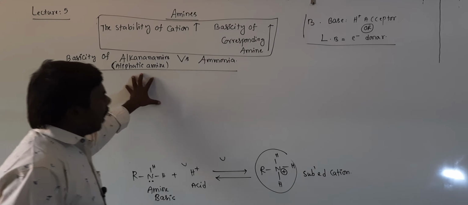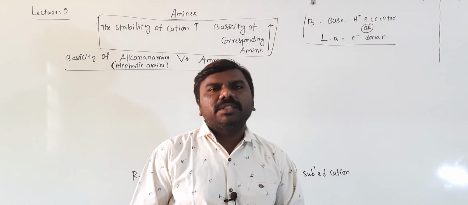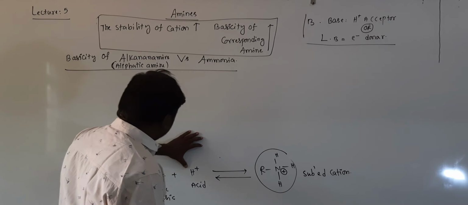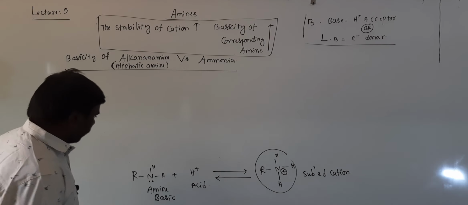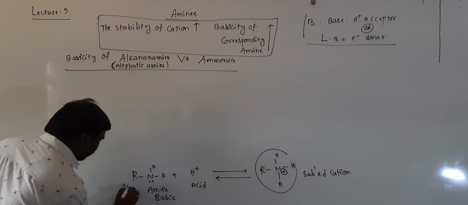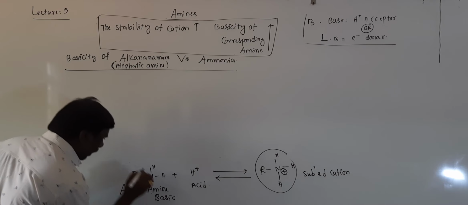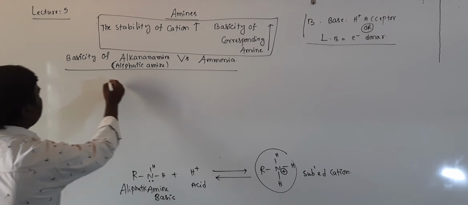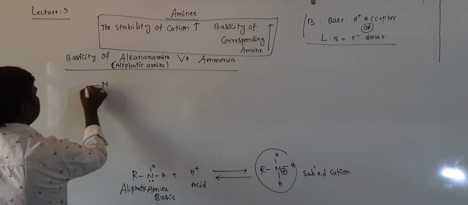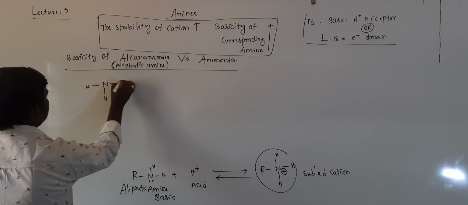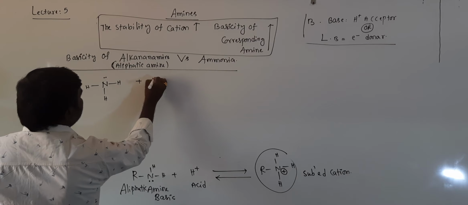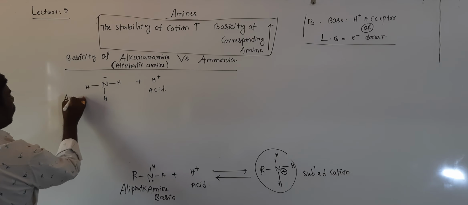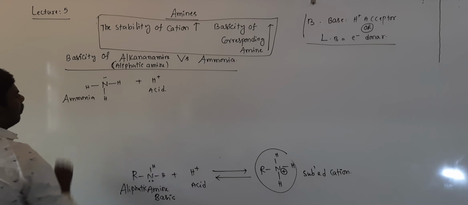Basicity of alkanamine or aliphatic amines versus ammonia. This is the equation you just write, students. First of all, it is an aliphatic amine, which forms a substituted amine. Next, ammonia, NH3. It can accept a proton from an acid.